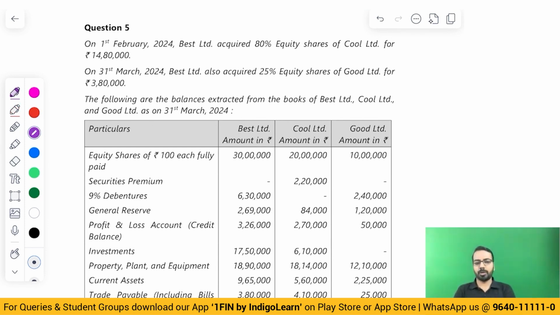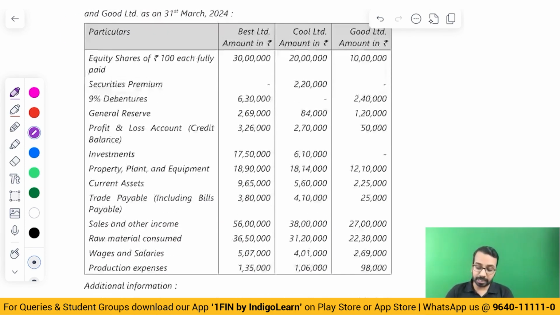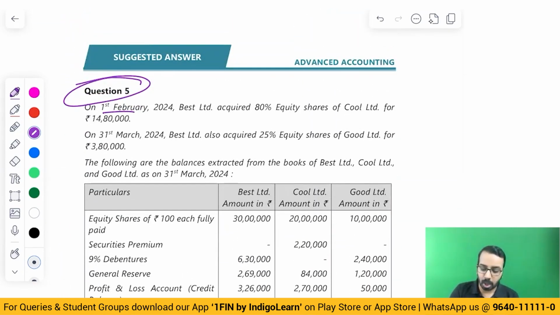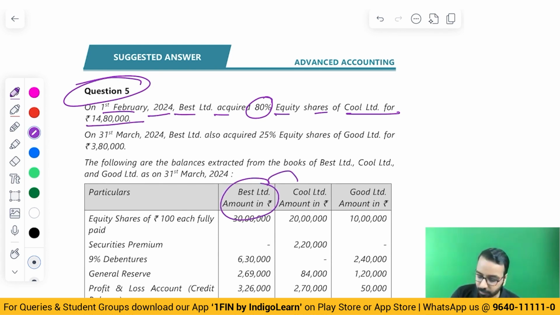Now let us have a look at this one. This is as per the September 24 paper, where they have not asked the combined thing, but they have asked the calculations. On 1st February 24, Best Limited acquired 80% equity share capital of Cool Limited for 1480. So Best has acquired Cool, and this becomes a subsidiary. On 31st March 24, end of the year, Best acquired 25% of equity shares of Good Limited for 380. So this becomes an associate.